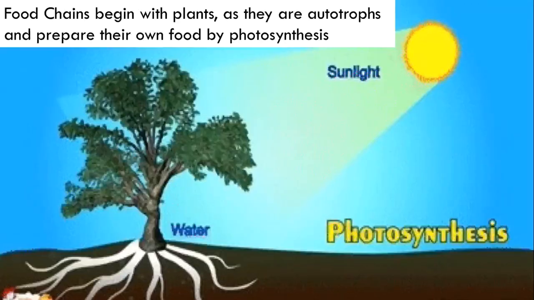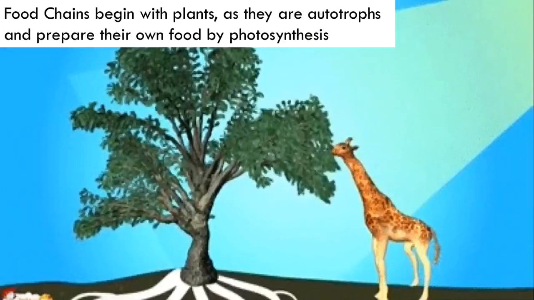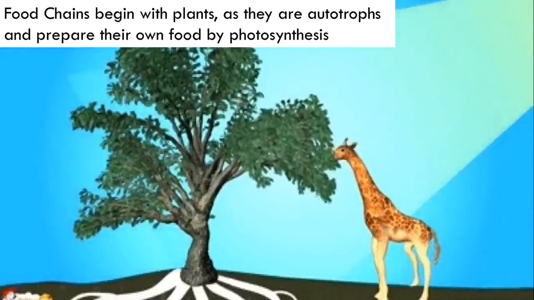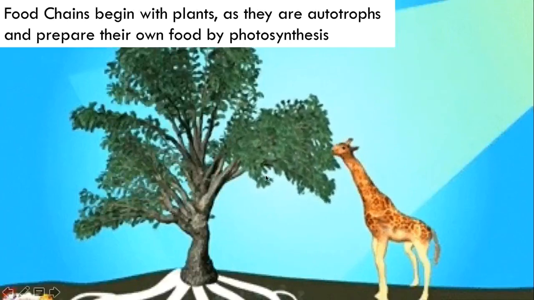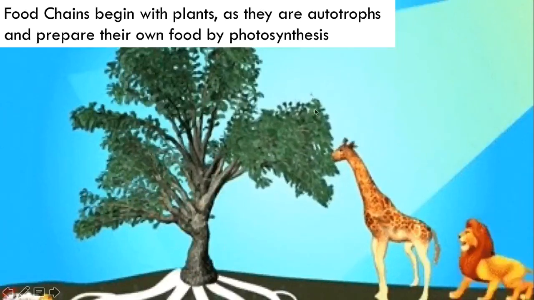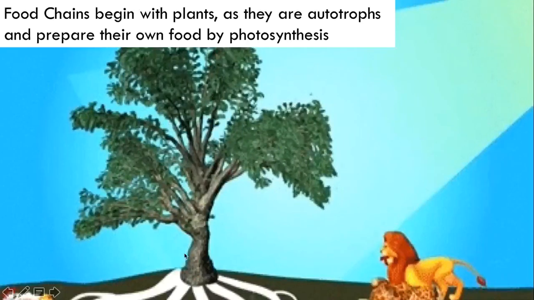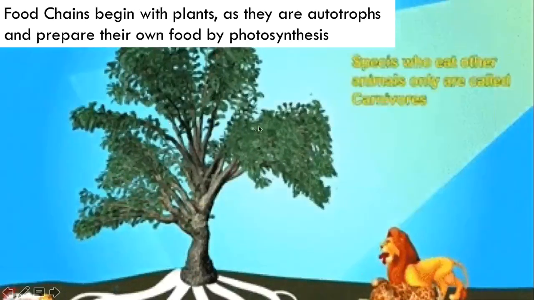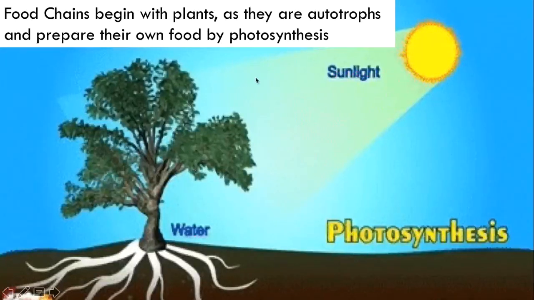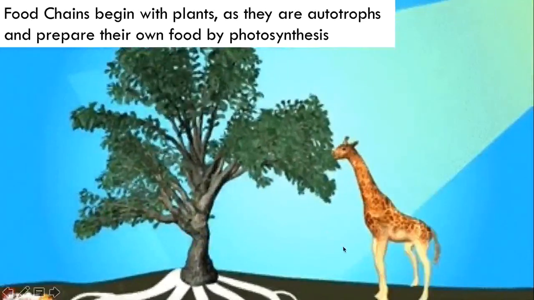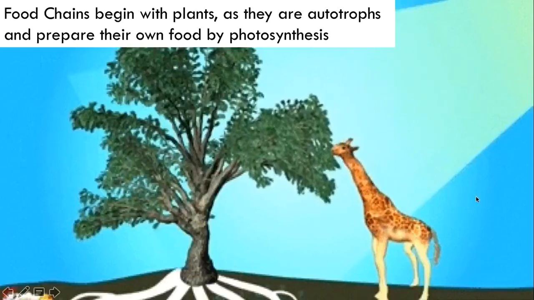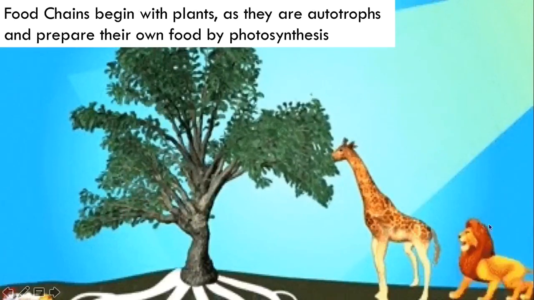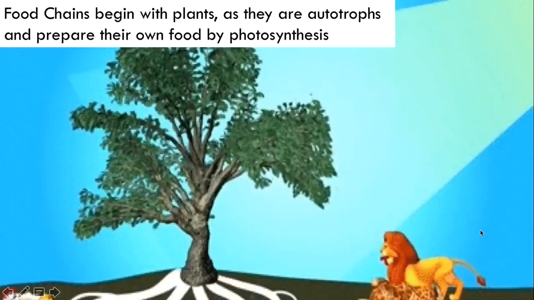Well, a food chain always begins with plants as they are autotrophs and they prepare their own food by photosynthesis with the help of sunlight. As you can see, plants prepare their food with the help of sunlight, and that food is in turn taken up by herbivores like a giraffe. So the giraffe consumes the plant. In turn, this giraffe is again eaten by a carnivore like a lion. So here we can see a food chain.